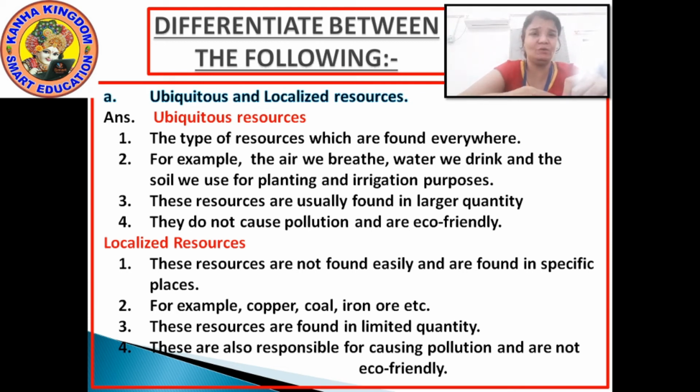Now for first, ubiquitous resource: the type of resources which are found everywhere.